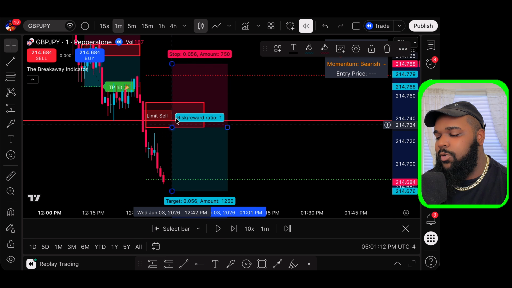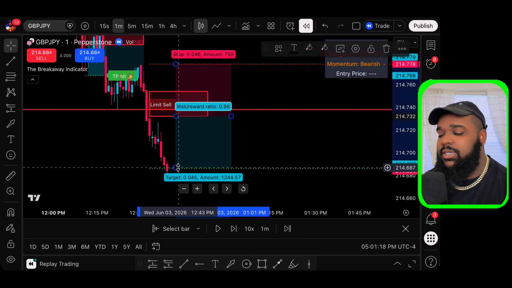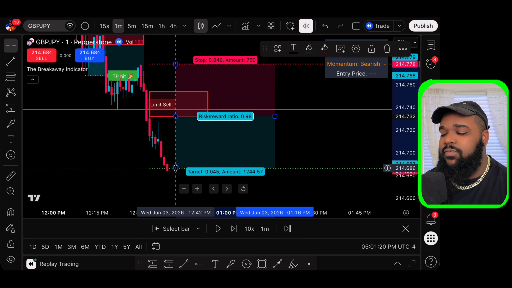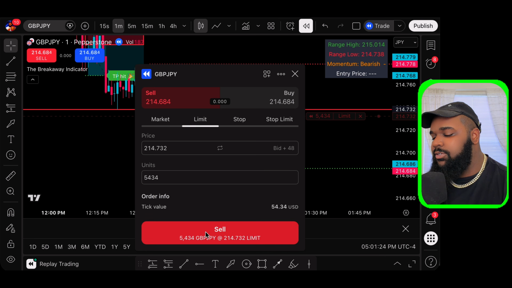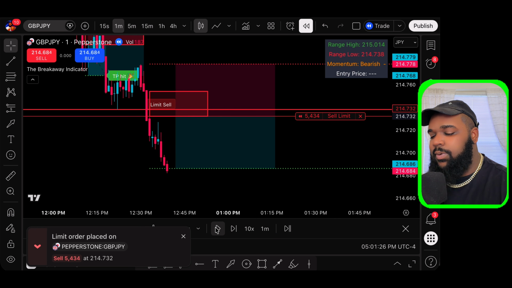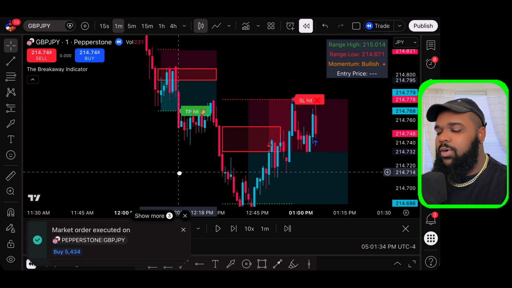All right, now that I'm not moving so fast, let me try to catch this one. And the reason I'm showing GJ on this is because I want to show that even though I trade futures, it works on not just futures. It works on Forex too, and it works on options. Now, I don't know if it works on crypto, but I just want people to know it works. All right, so the stop loss got hit on that one, and that is okay.